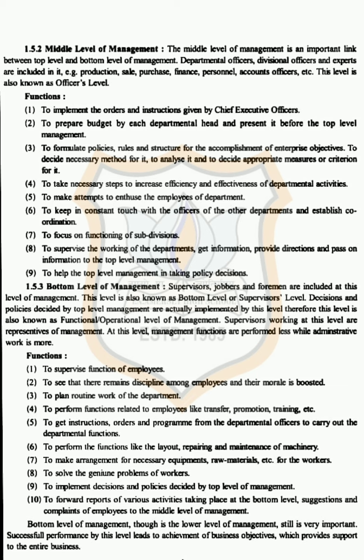Fourth one is to take necessary steps to increase efficiency and effectiveness. Now efficiency means that the production should be done in the most economical way. That is the meaning of efficiency. And effectiveness means doing the right tasks so that goals are achieved. So middle level management works to increase efficiency and effectiveness. Both the words have different meanings. Efficiency, I told you, is that production should be done in an economical way, and effectiveness means you should do the right task to achieve your goal.